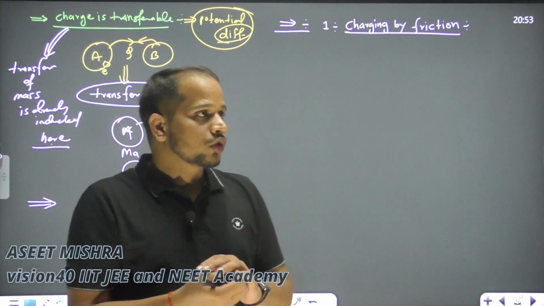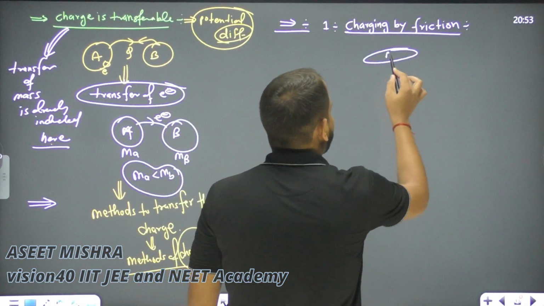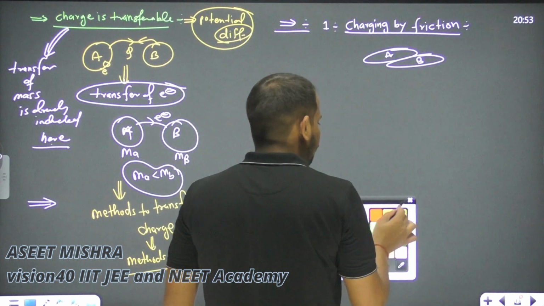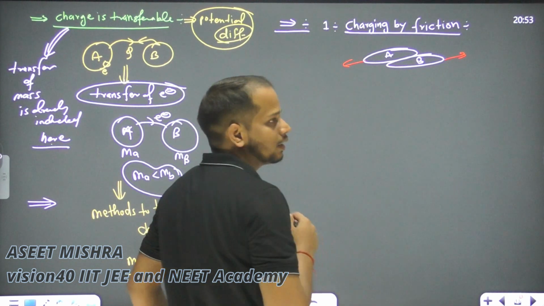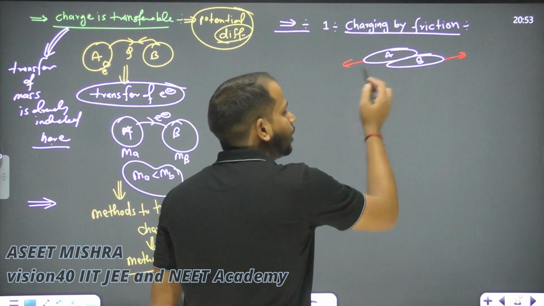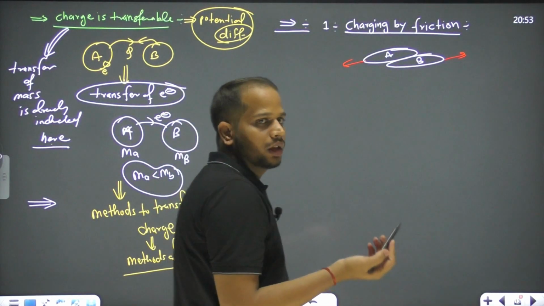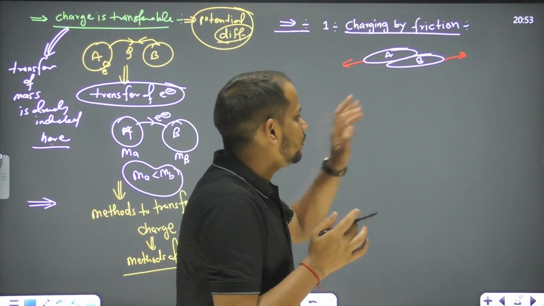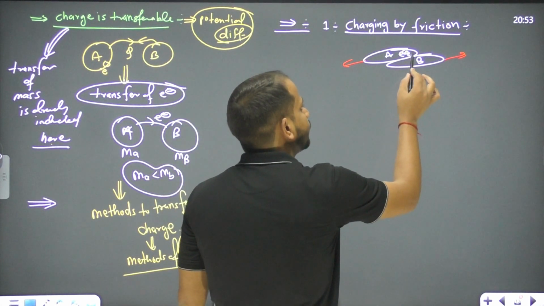So what is happening in the case of friction? Say this is body A and this is another body B, and we are rubbing them against each other. When we rub them against each other, heat is produced, like when you rub your hands. So there is heat energy, and due to that it may be possible that the bond of the electrons will break.